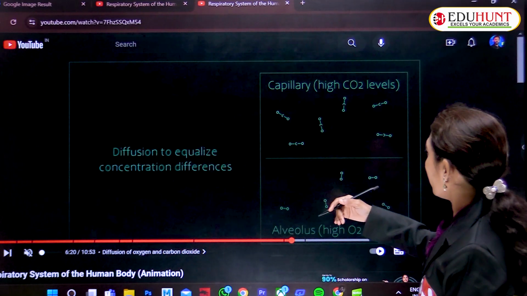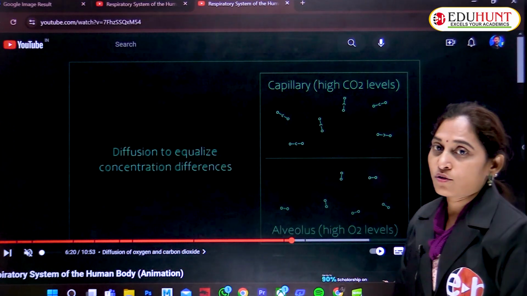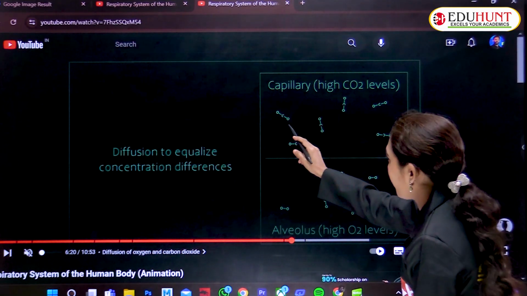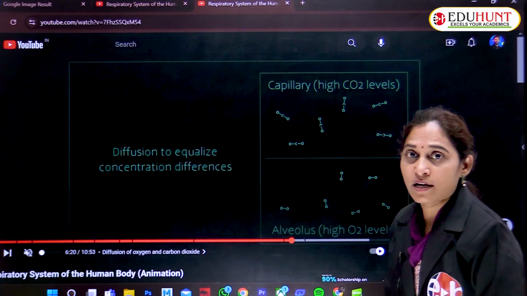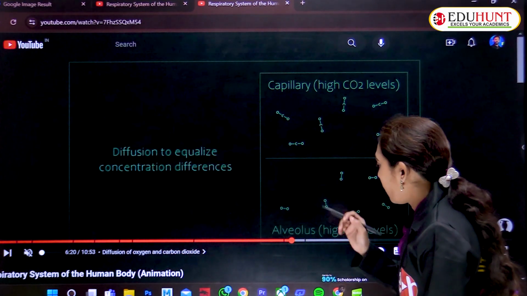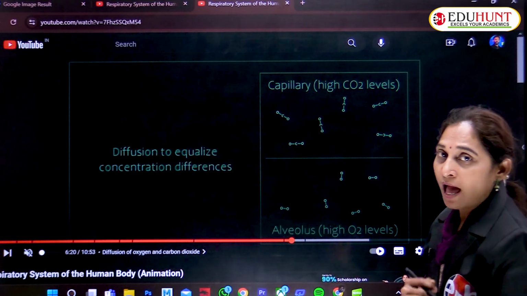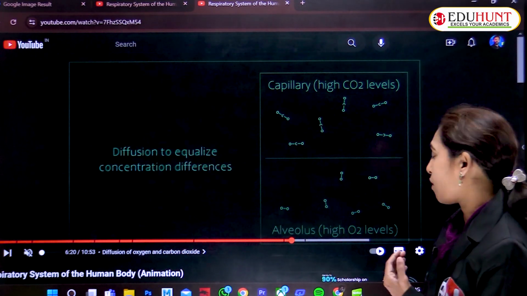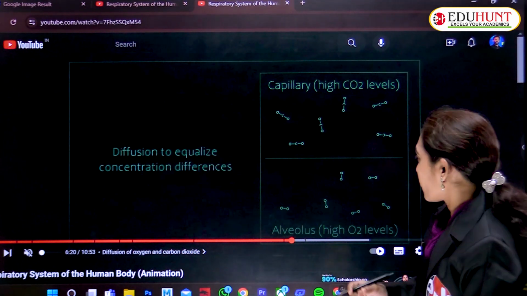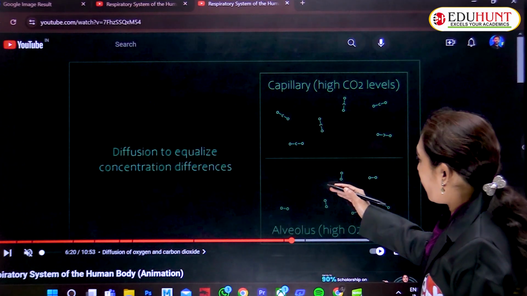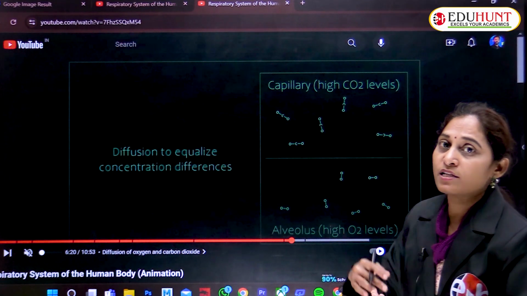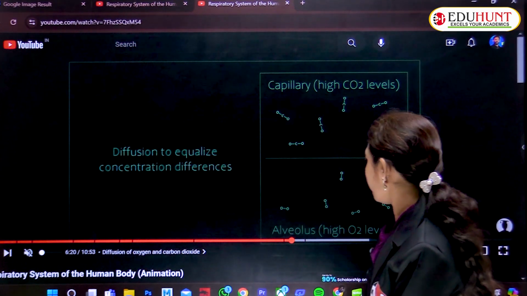If we see carefully, a high concentration of CO2 is present in the capillary region. This is carbon with both oxygen atoms attached to it, that is the carbon dioxide molecule. In the lower region, the alveolus has a high concentration of oxygen. The oxygen that is high will go to the capillaries, and the CO2 that is high in the capillaries will come to the alveolus.